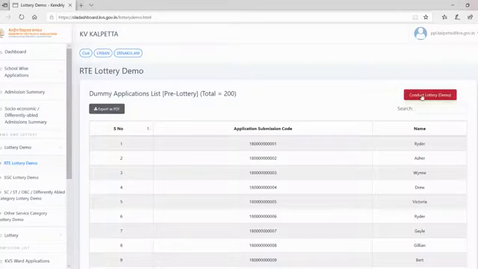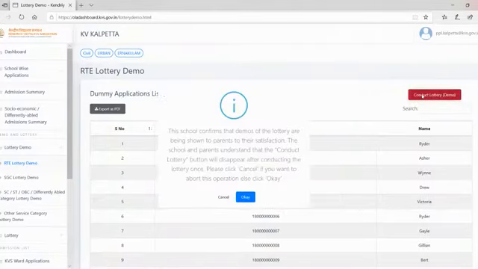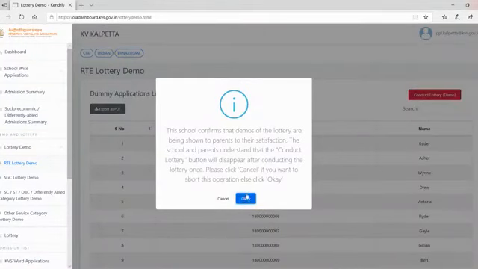And now let me show you how I will be conducting the lottery. This is just a demo. So a message will come. This school confirms that demos of the lottery are being shown to parents to their satisfaction. The school and parents understand that the conduct lottery button will disappear after conducting the lottery once. Please click cancel if you want to abort this operation, else click OK. So the same message will come in the other lottery also.